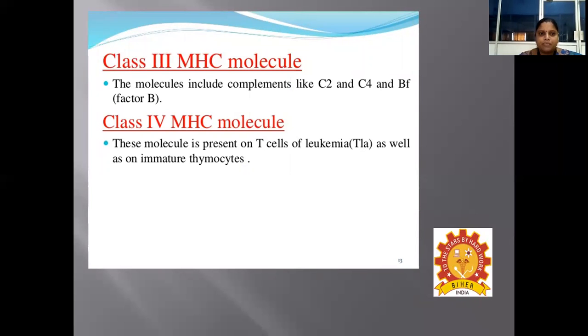Coming to the class 3 MHC molecule, it includes complement components like C2 and C4. And coming to the class 4 MHC molecule, these molecules are present on the T cells of leukemia, as well as on many immature thymocytes.